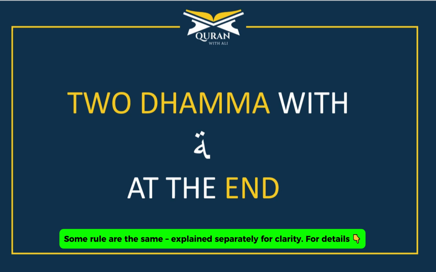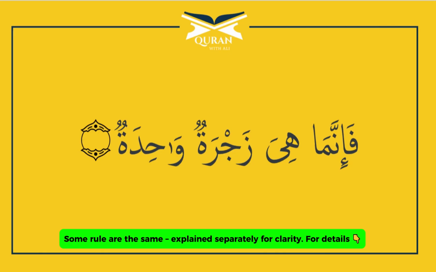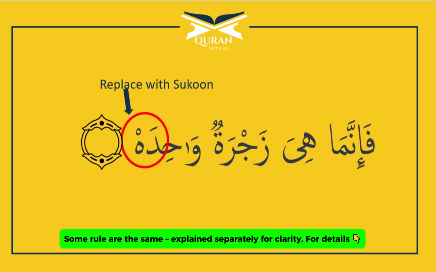What if there are two dhamma with ta, like this one? This will follow the same rule as for the single dhamma. First the ta with two dhamma will be converted to Sukūn, and then it will be read as ha. So it will be فإنما هي زجرة واحدة.